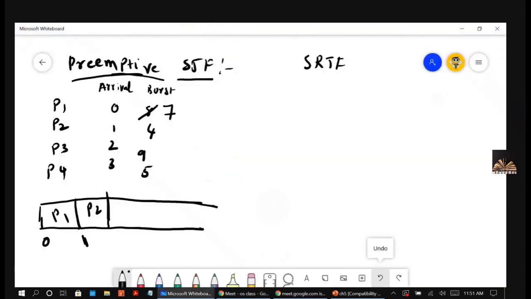Because at the time of 2, P2 requires only 3 more burst and P3 entered with 9 burst. So which is smallest? P2 only. So P2 will be continued. And after time 3, P4 has also arrived. But by then P2 requires only 2 more to complete its job.